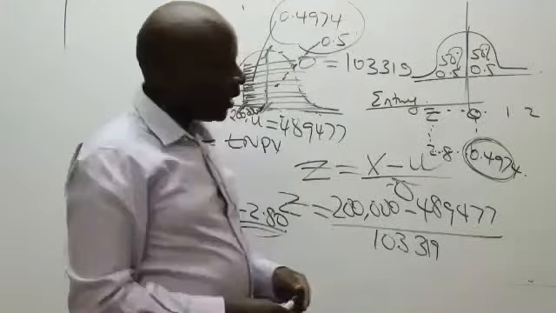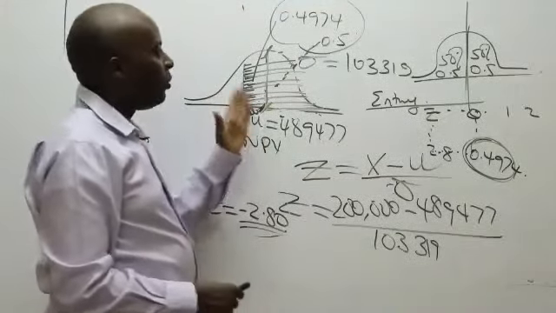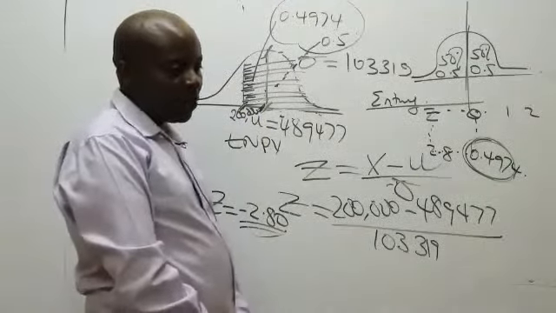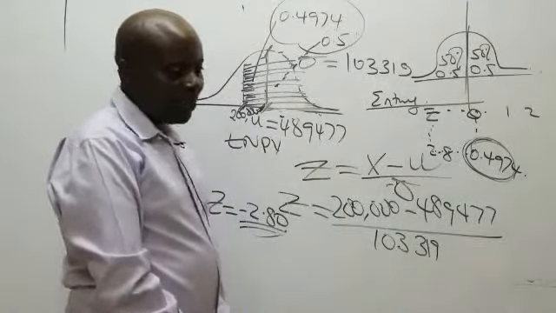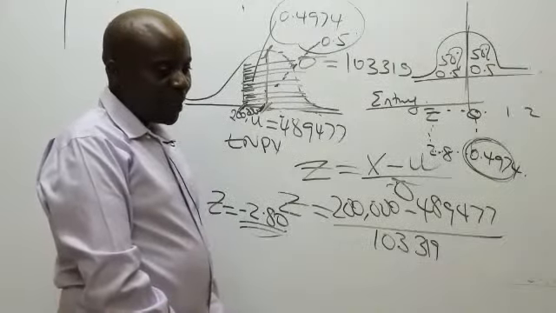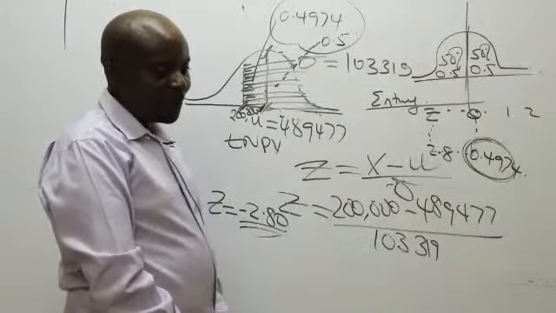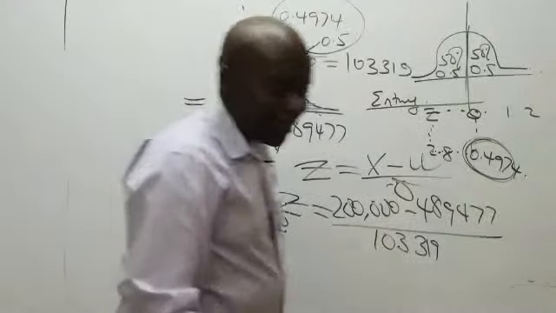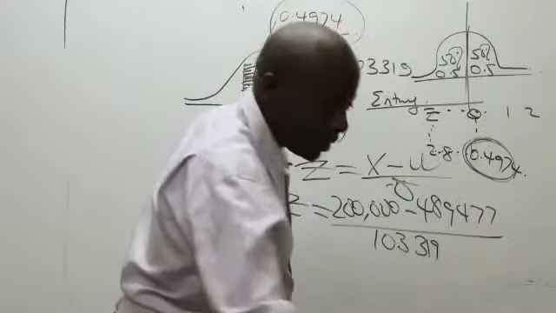The total area will be the shaded area, which will be 0.4974 plus 0.5, which is what here, somebody, before I answer your questions. 0.9974. 0.9974. Thank you very much.